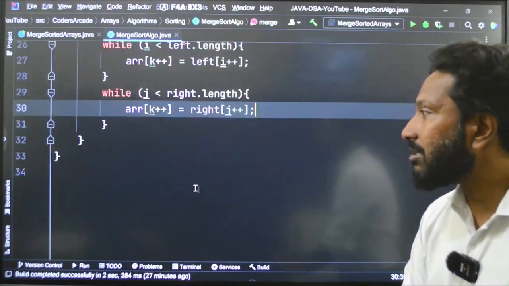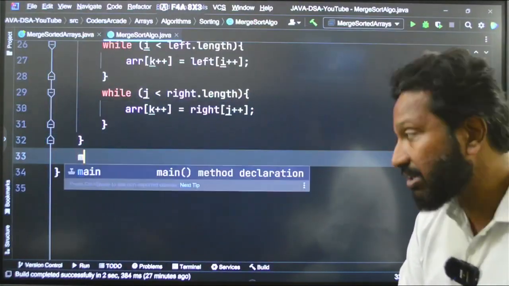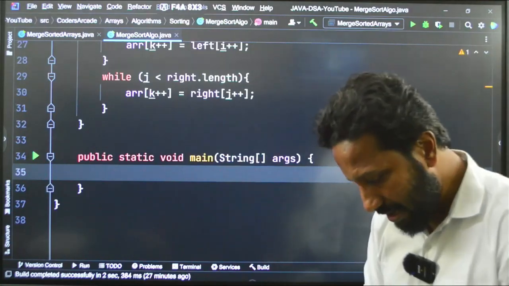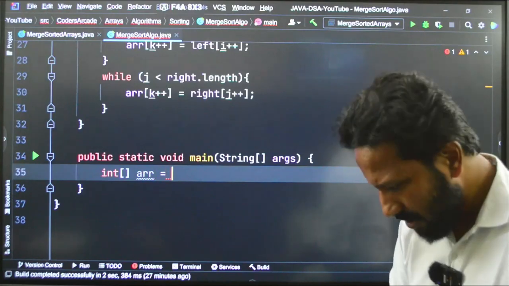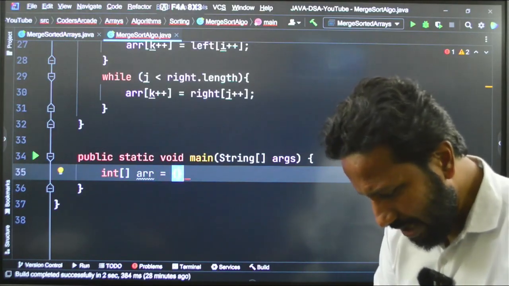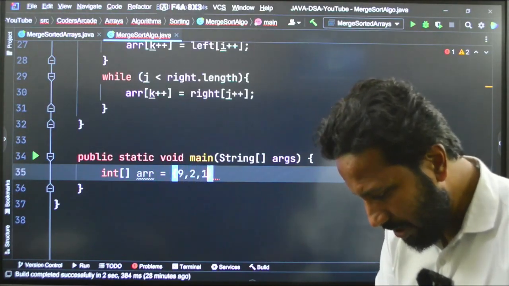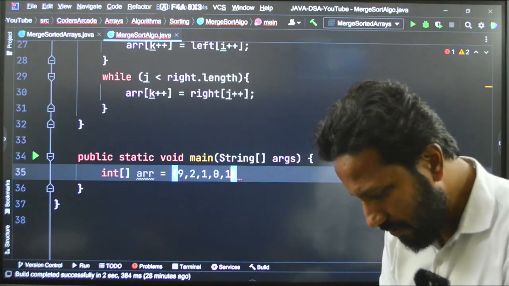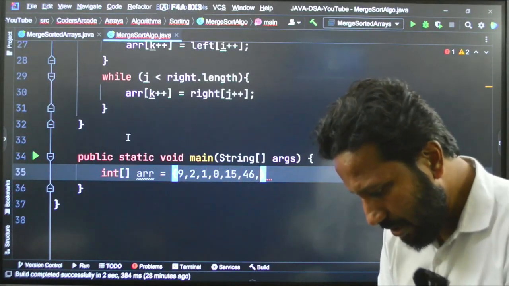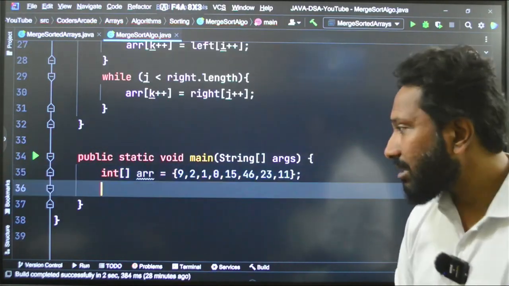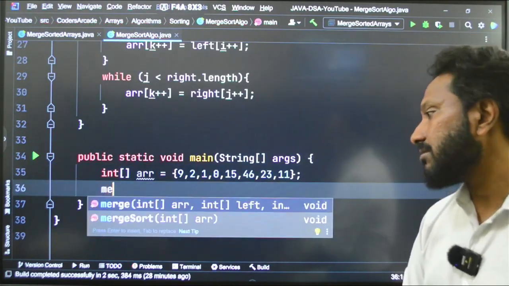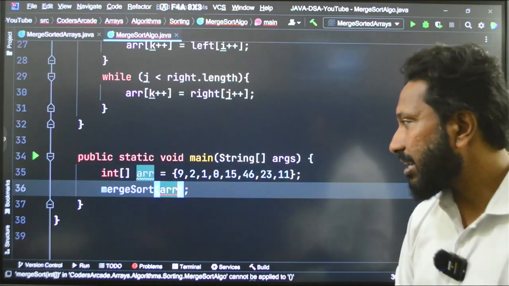So, what I will do? I will just go to the main function and create an array, ARR is equal to, say, let us take random values. I will say 9, 2, 1, 0, 15, 46, 23 and 11, okay, random values. After that, I will call the merge sort function and pass my array, that is all right.